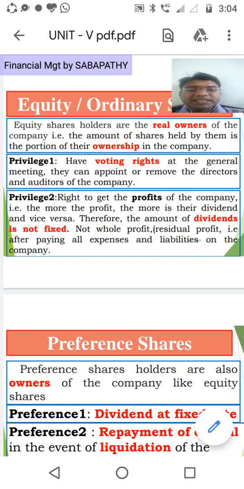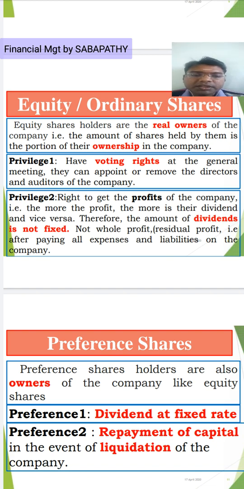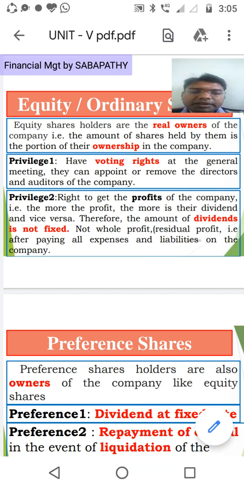The giving of dividend is purely based upon the performance of the company. If the company is performing good, they earn more profit and can give more dividend. If the company performs badly, they cannot make profit and cannot give dividend to the equity shareholders.